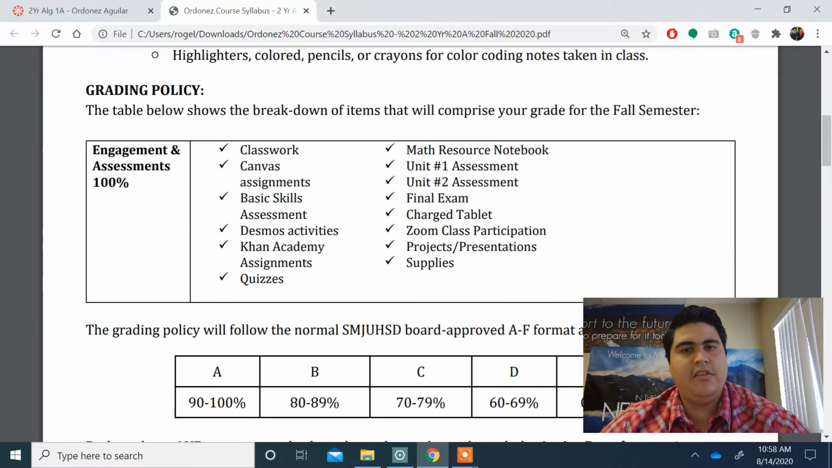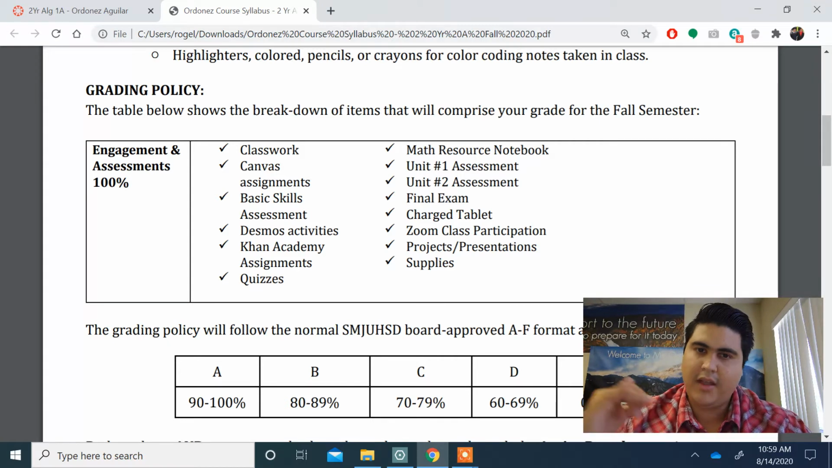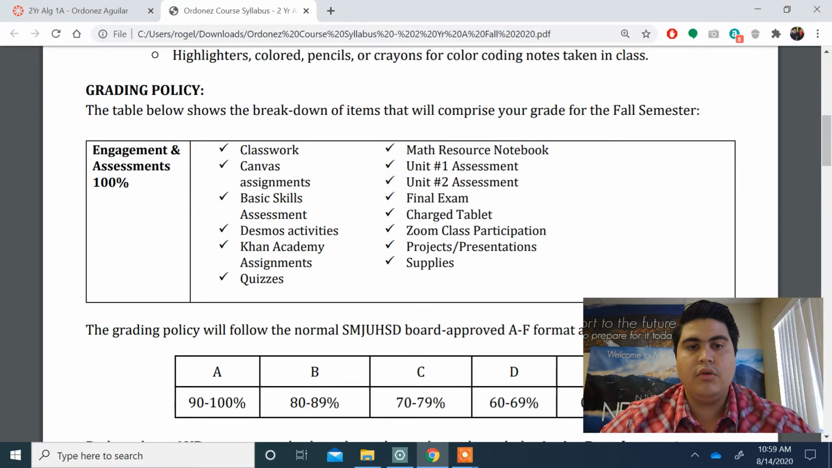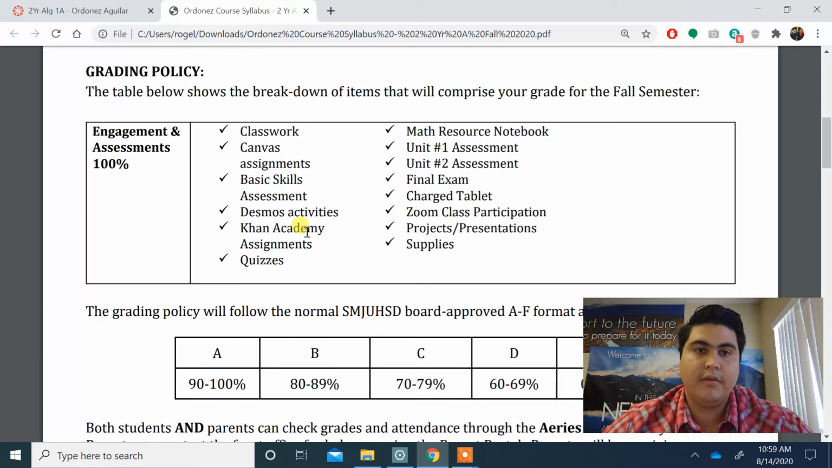The grading policy is very straightforward. We're making everything pretty much 100%. What that means really is that everything counts in this class. If you do the homework, that counts a lot of points. If you do the final exam, that counts a lot of points. So everything is almost graded equally. Make sure that you put in a lot of effort. Even just by watching this video, you're already getting points.